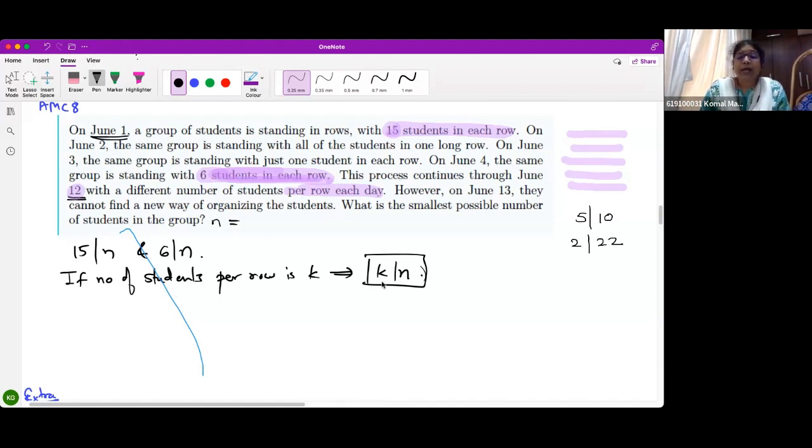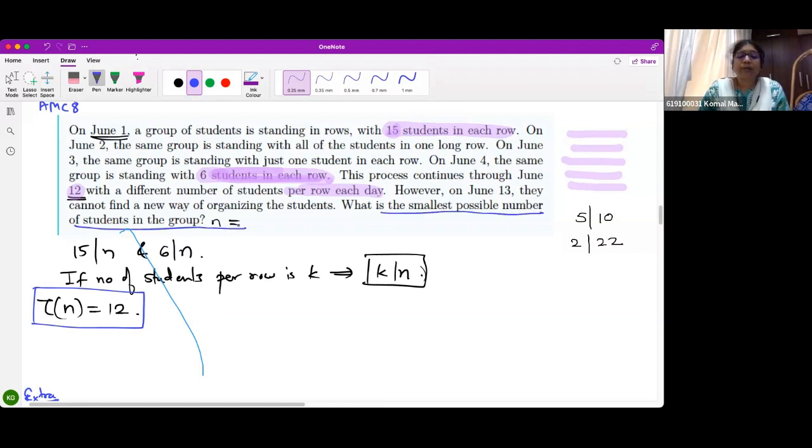That means I will have 12 different divisors of n. So n has 12 different divisors. Means what? In our language, tau of n is 12. Is that clear to everybody? Any doubt, anybody? Okay. What is the smallest possible number of students in the group?